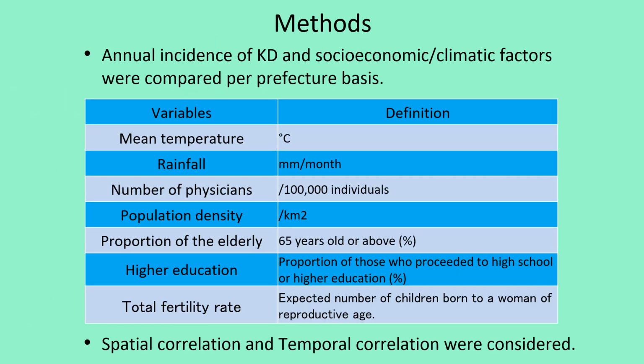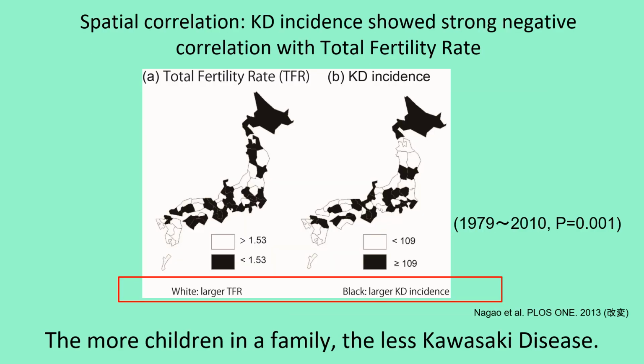Japan is made of 47 prefectures. We correlated prefectural annual incidence of Kawasaki disease to socioeconomic and climatic variables. We examined both spatial and temporal correlations. Our spatial correlation analysis pooled the data between 1979 and 2010.